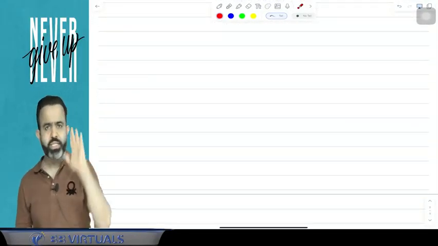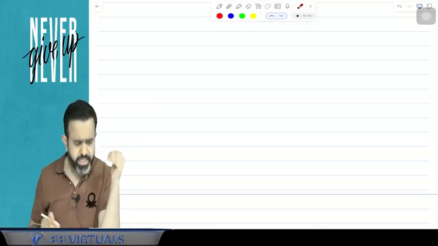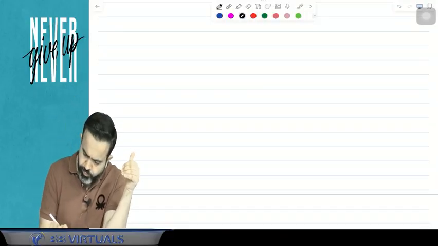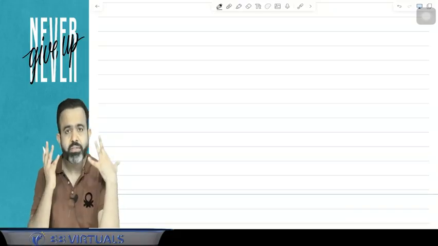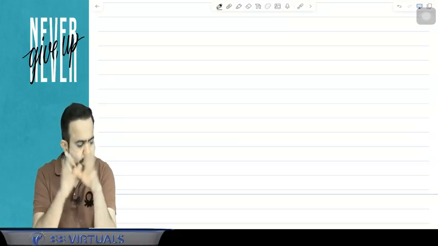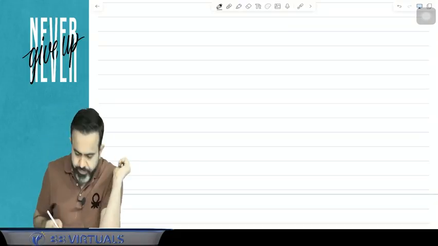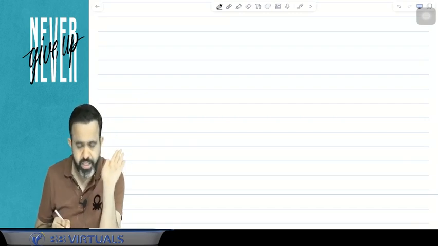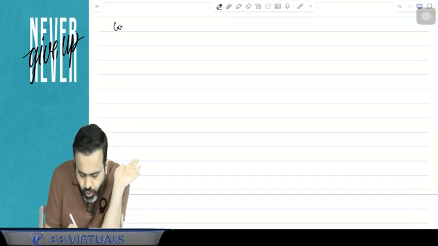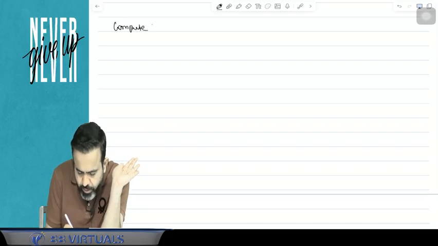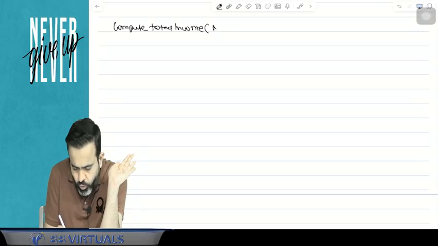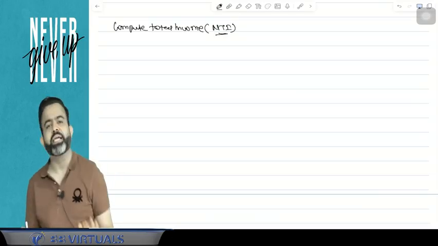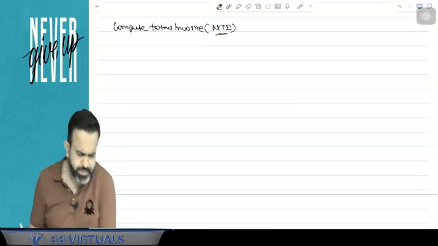Now guys, general tax rate, how is the general tax rate applicable? Before starting general tax rate, what are we supposed to do in income tax? In income tax, we will calculate the total income of the person, the total income of the assessee. So how to calculate the total income? Compute total income. Total income is also known as the net taxable income.